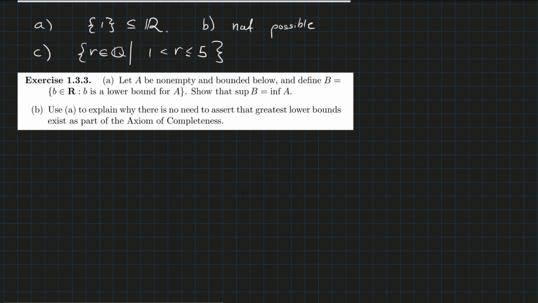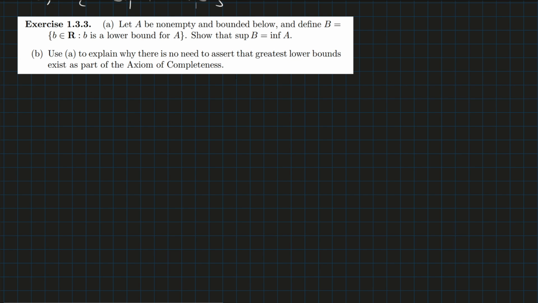Okay. So now we're at the main meat of what we're trying to look at here, which is this last exercise, which says that if A is non-empty and bounded below, then we can find the infimum using the supremum. It's just the supremum of this alternate set, which is B. Okay, so for part A, we have A is non-empty and bounded below.